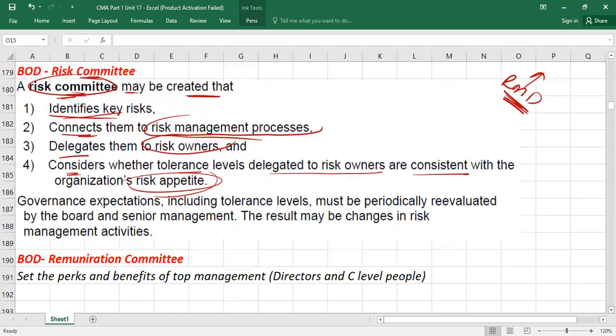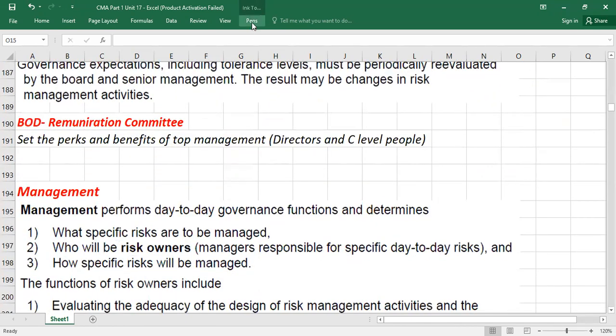Then there is another committee. What is it called? The remuneration committee. It is also called the compensation committee. Again, a few board members will be part of this committee also. So what does it mean? Obviously, if you are going to appoint board of directors, I'm just giving you extra information.